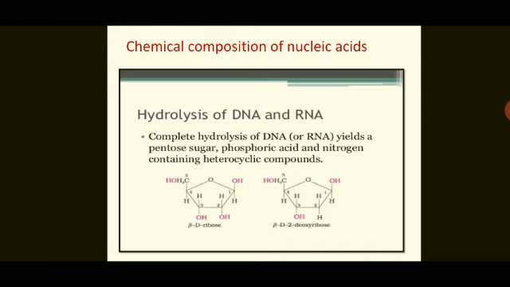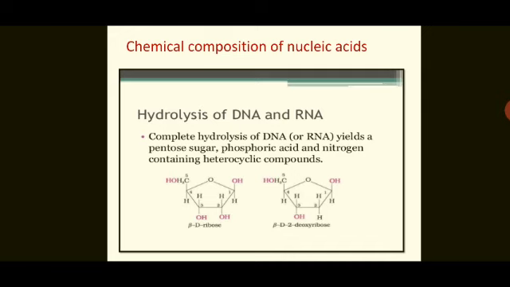What is the chemical composition of nucleic acids? Any nucleic acid on complete hydrolysis gives pentose sugar, means one sugar molecule, then phosphoric acid, and nitrogen containing heterocyclic compounds, which are called bases.